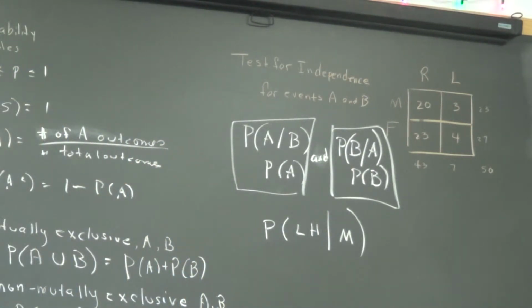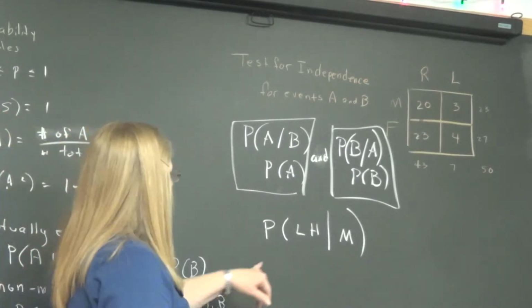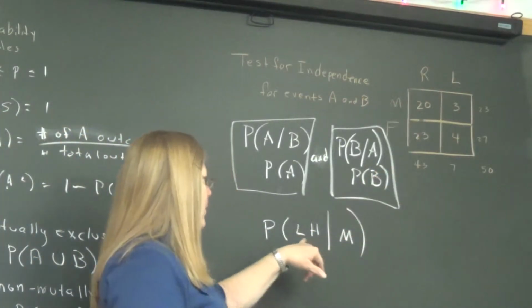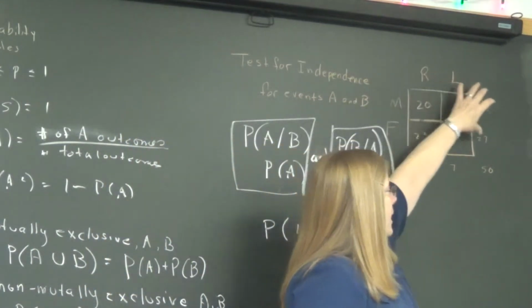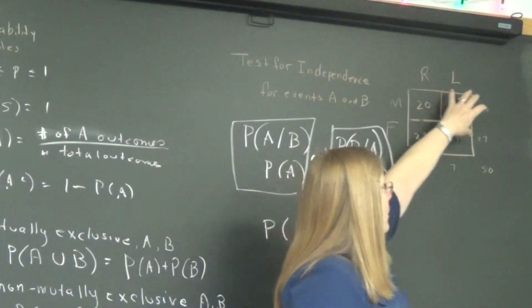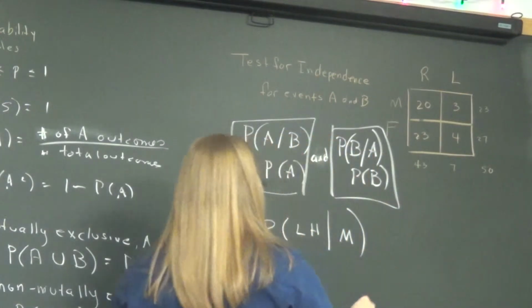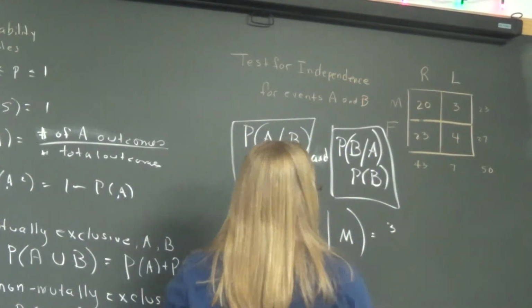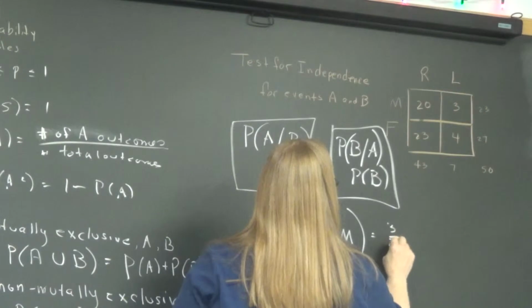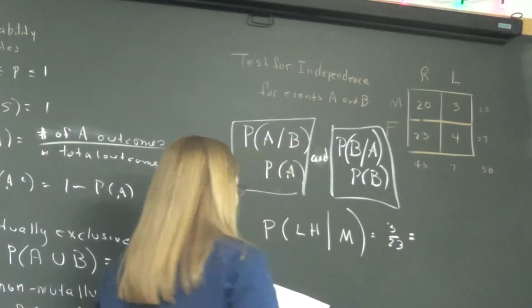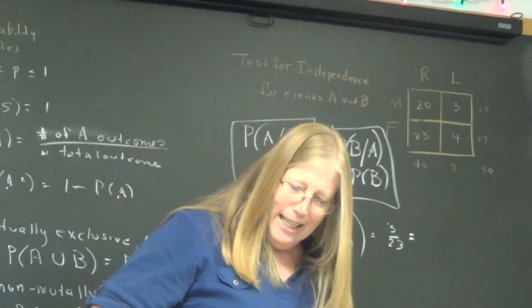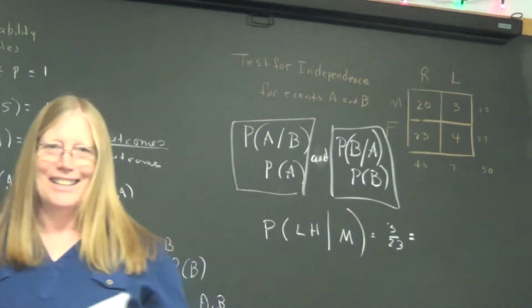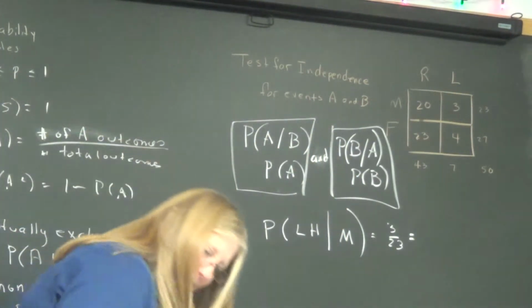All right, looking at this chart, Elena, what's the probability you find the number of being left-handed given you're a male? So you have to stay here, given you're a male. 3 out of 23. Okay, I thought you said 4. All right, so would you give me that percentage? Your calculator won't turn on, but it is here, so that's good. Where's mine?